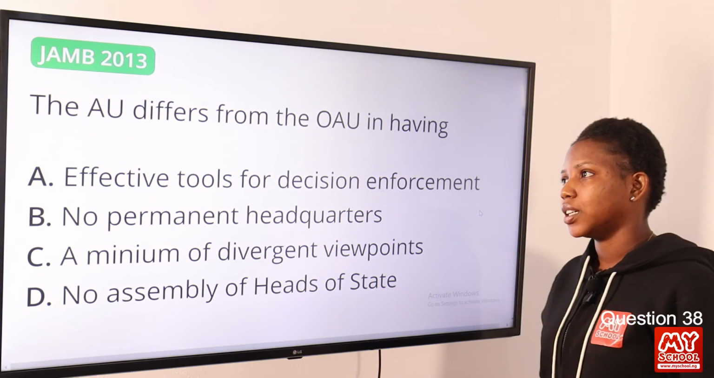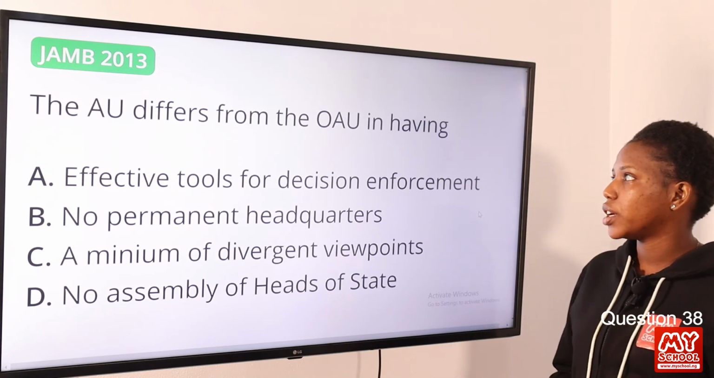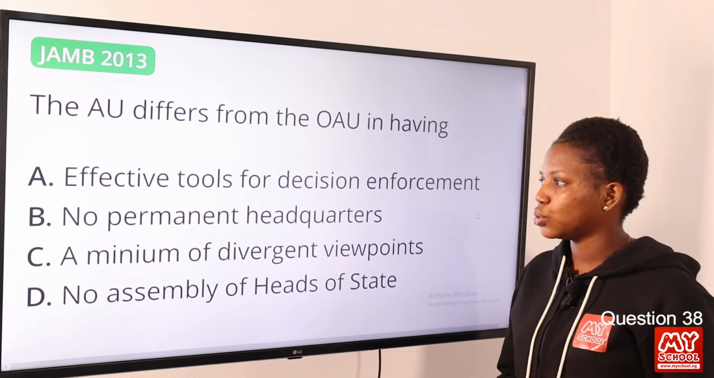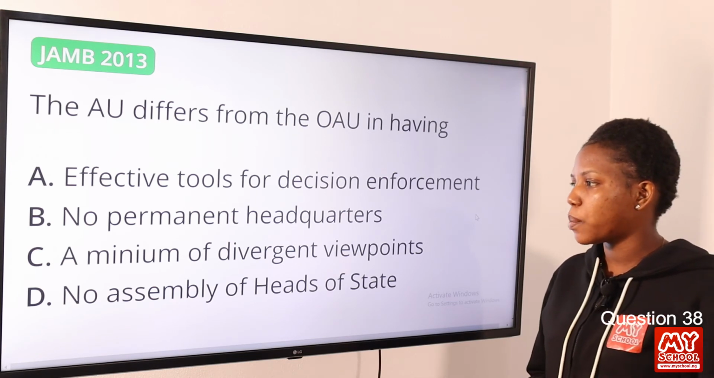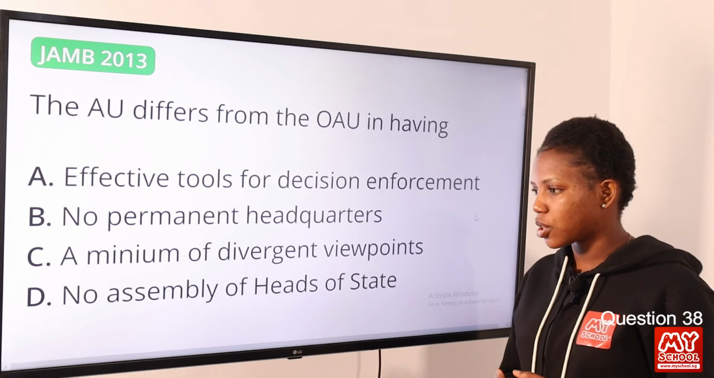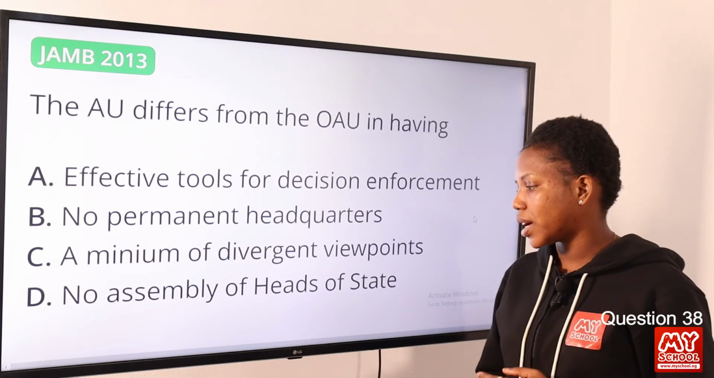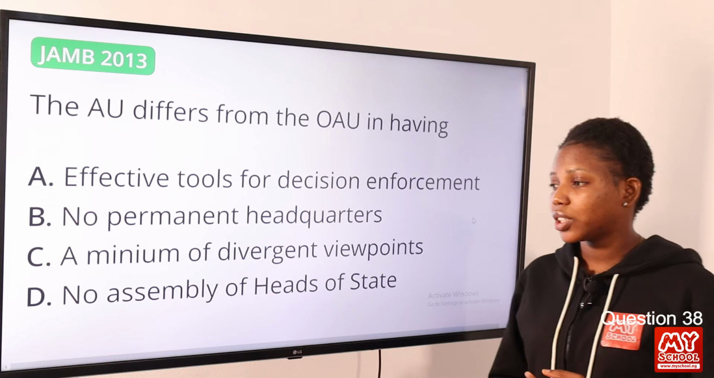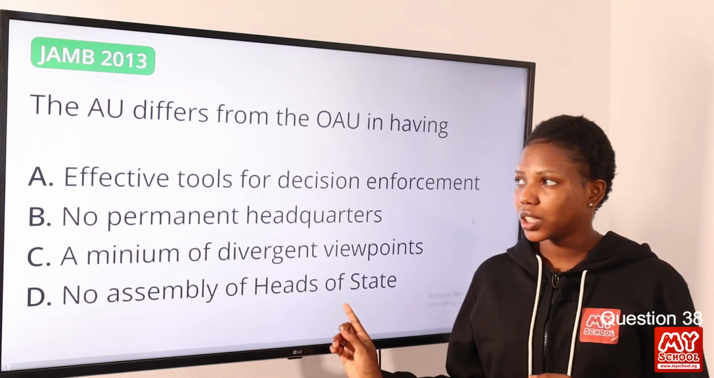Question 38. The AU differs from the OAU in having option A, effective tools for decision enforcement. Option B, no permanent headquarters. Option C, a minimum of divergent viewpoints. Option D, no assembly of heads of states. The answer to this question is option D, no assembly of heads of states.